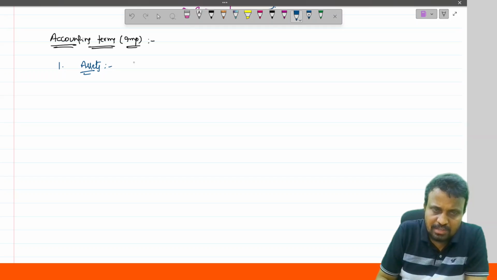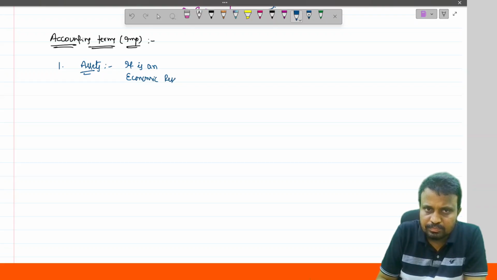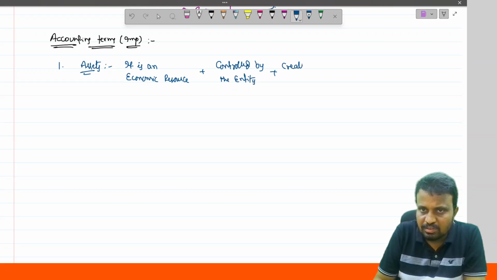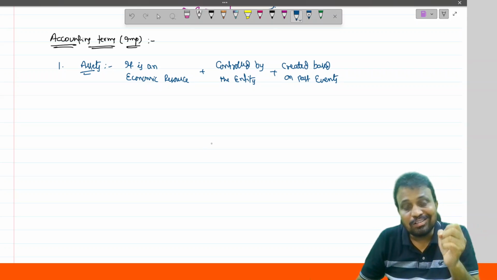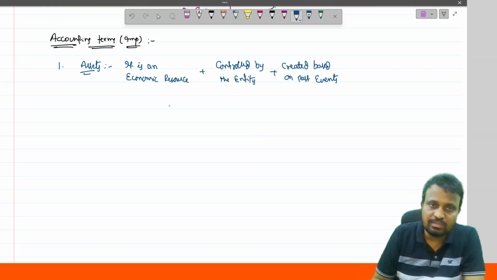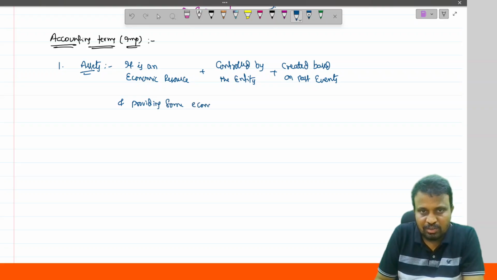Assets is nothing but an economic resource controlled by the entity, created based on past events, and providing some economic benefits to the entity in future.